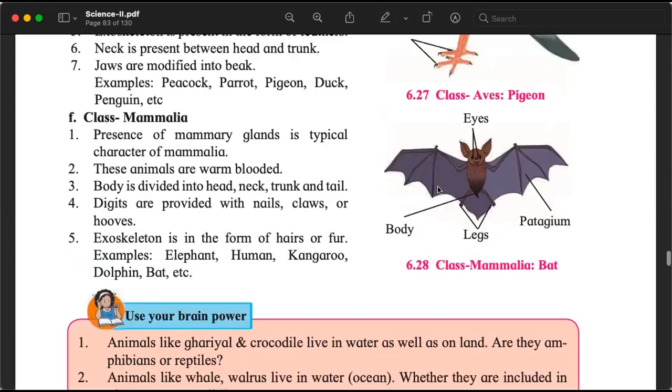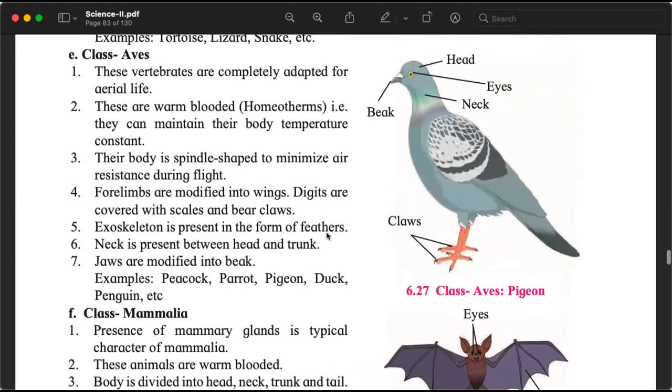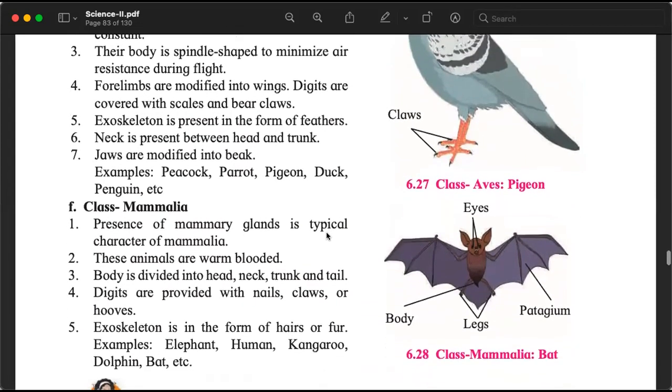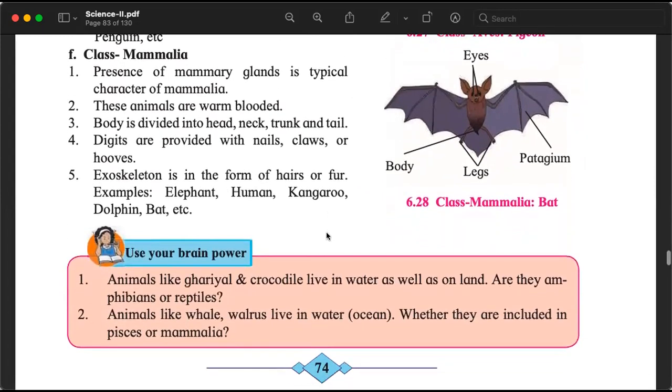Now, till Aves, the new one is not born as a baby. Either there is larva or there is an egg. But for the animals that belong to the class Mammalia, they don't lay eggs. They give birth to babies.